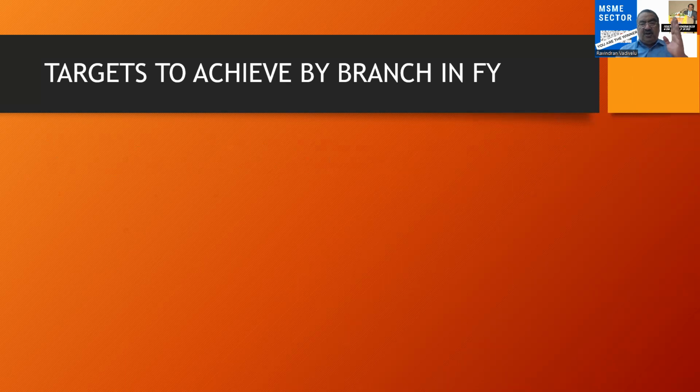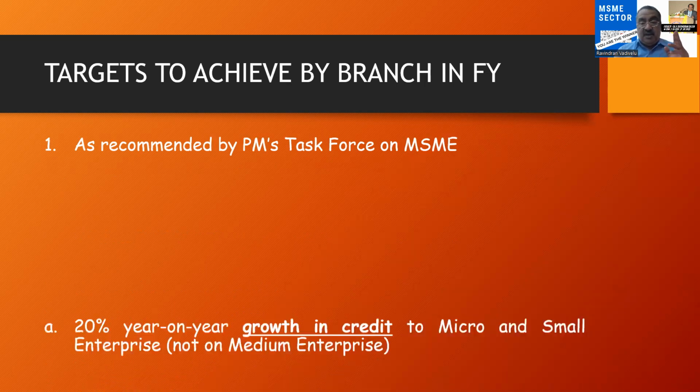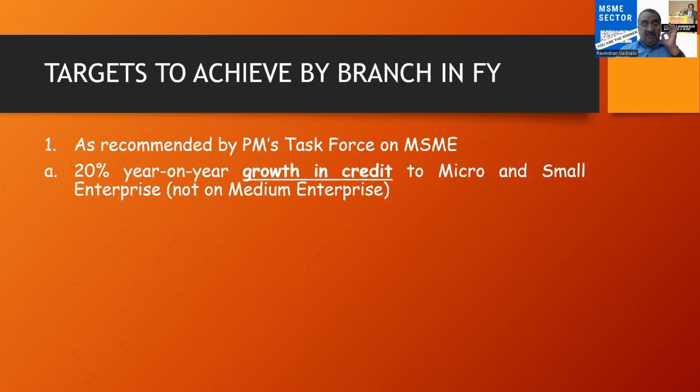Now, what is the target to be achieved by the branch in the financial year? This is very, very important. This is the RBI target given to the banks. It is recommended by the Prime Minister's task force on the MSME category. And this is very, very important: 20% year-on-year growth. So every year, the bank should show 20% year-on-year growth in credit to micro and small enterprises. Here, they have not considered the medium enterprise.